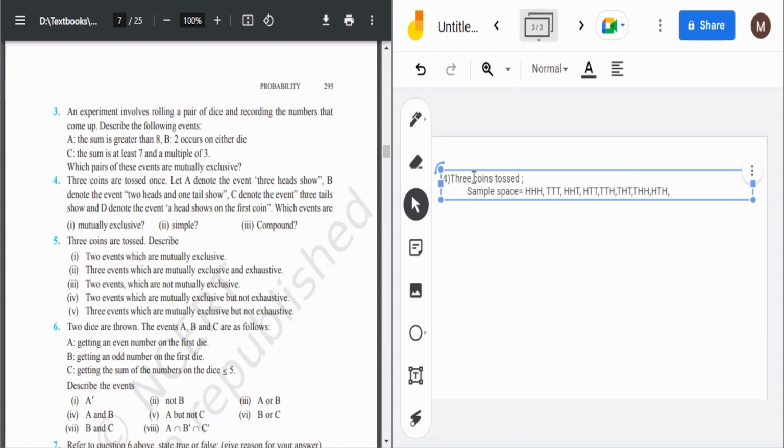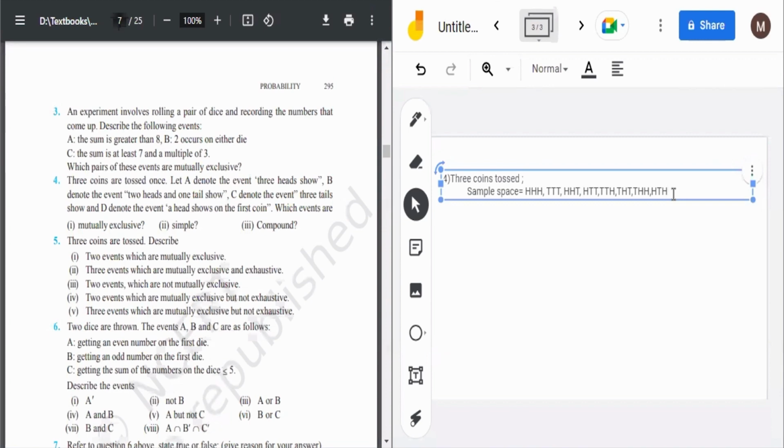Then we have taken single T: head tail head, THH and HHT. Then we have taken triple T. Then we have to take just double T also. Zero T is here. Then double T: HTT, TTH and THT. All the combinations are taken. How can you verify that?